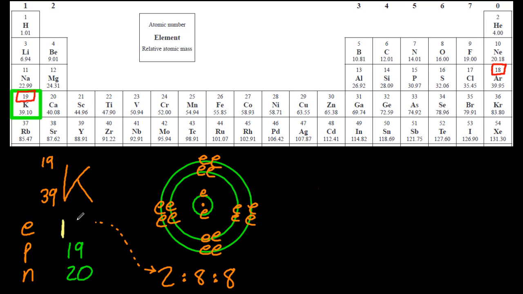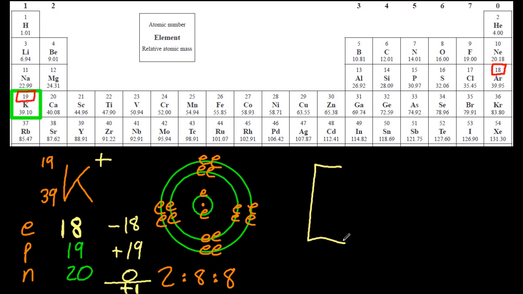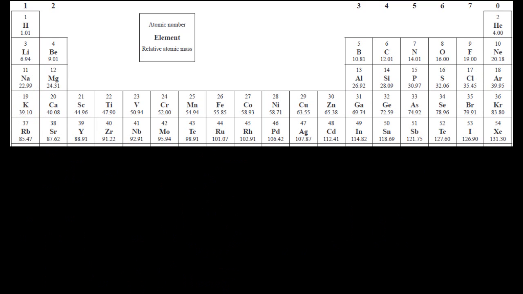Now potassium only has 18 electrons now. It used to have 19. And so it has a positive charge. It's lost a negative. You could add the charges up if you want, and that comes out at plus. Square brackets means isoelectronic to argon. Well, that was the long-winded explanation. Let's go a little faster now.